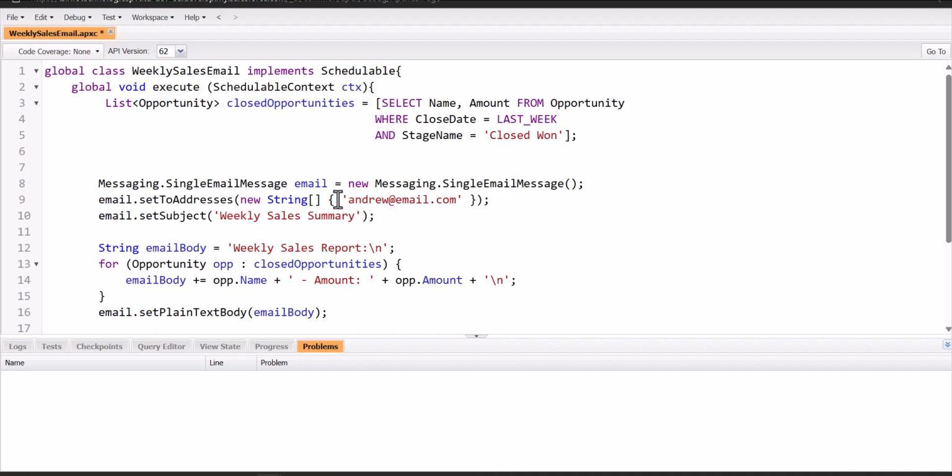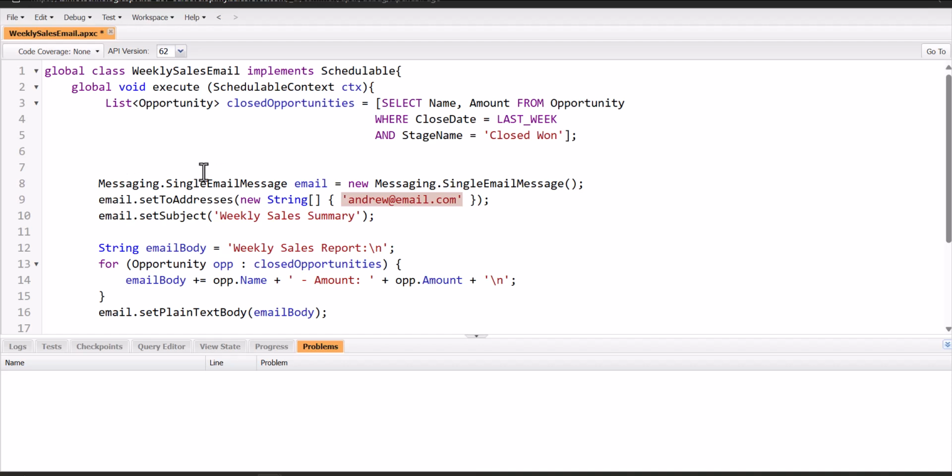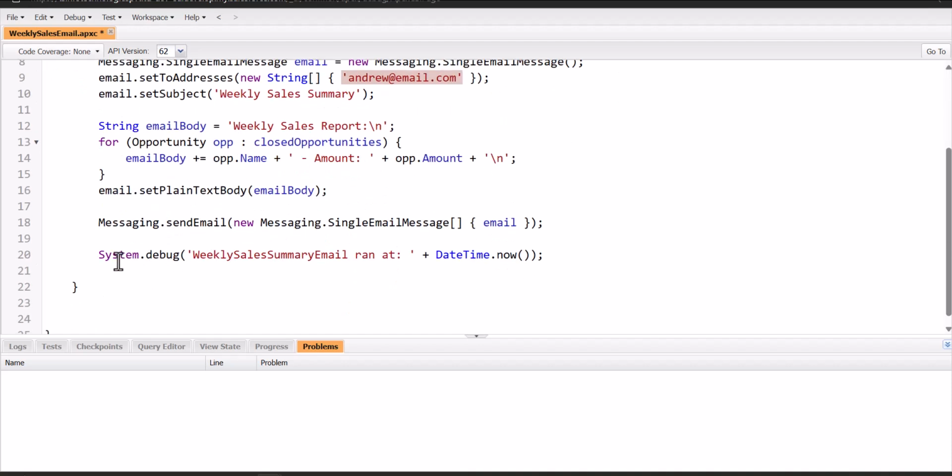And according to that, this class is going to create and send an email to the user. And here is the username to which the email will be sent. So this is what my logic is. And you can customize the code according to your scenario and requirements. And after this, at last you can see the System.debug will log the current time the job runs, which can be checked in the debug logs.